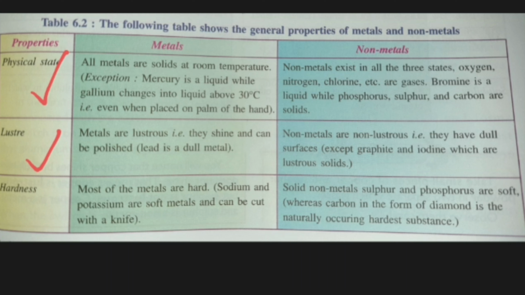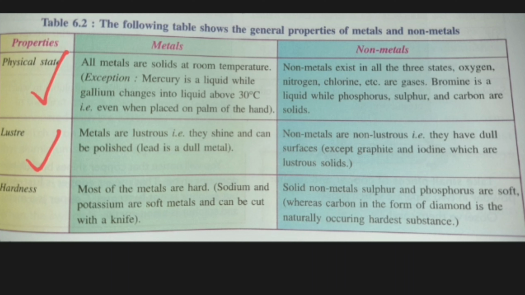Non-metals are usually non-lustrous, that is, they have a dull surface, except graphite and iodine, which are lustrous solids. So every time you find differences between metals and non-metals according to some properties, you will usually get some exceptions, but still some fixed differences also.